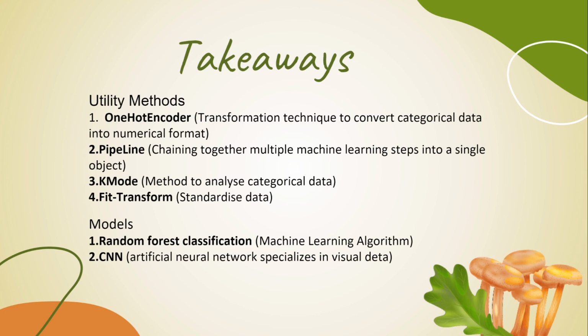For our takeaways, as our main issue for dealing with this dataset is that every characteristic is a categorical variable, most methods we learned in class cannot be used, and we have to learn new methods to deal with the variables, namely utility methods such as one-hot encoder, pipeline, K-mode, and fit transform. We also learn new models such as the random forest classification and the CNN.